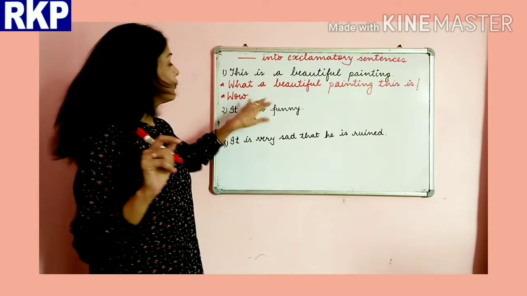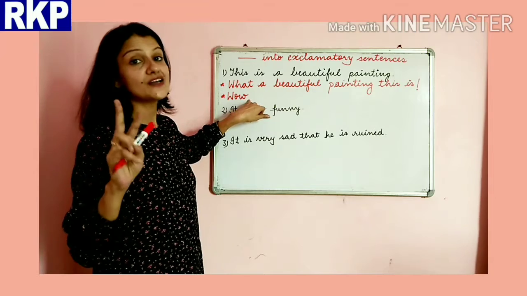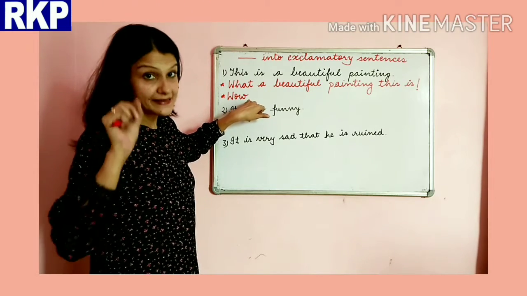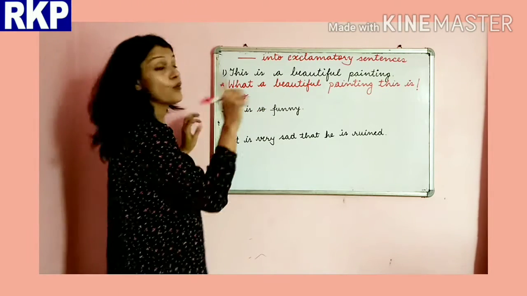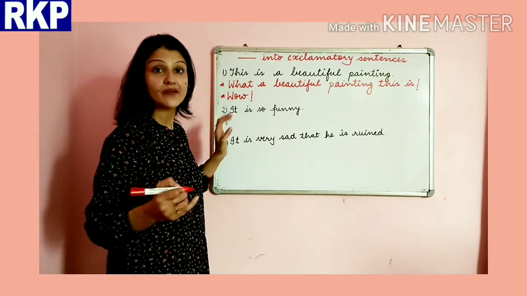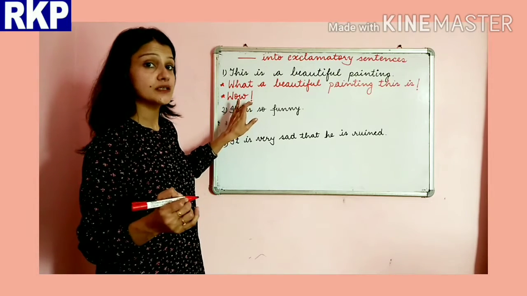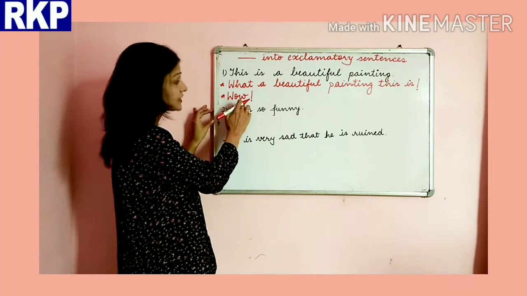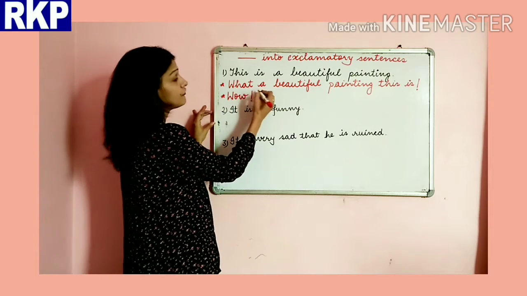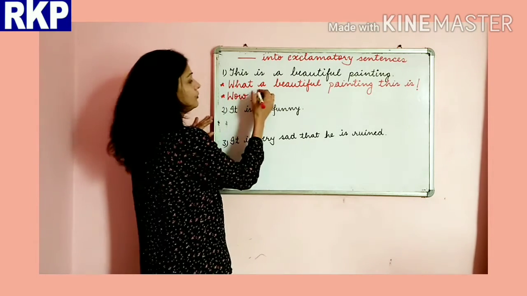See, when you use an interjection, there are two ways to use the exclamatory sign. One way is that you can use it after the interjection. If you are using the exclamatory sign after the interjection, the first letter here will be capital. Okay, wow.